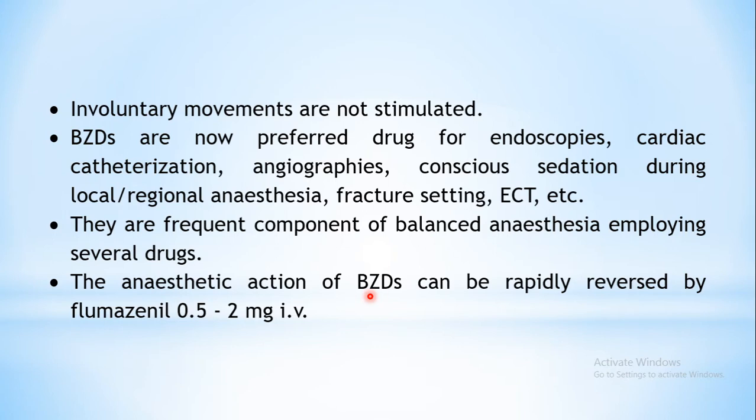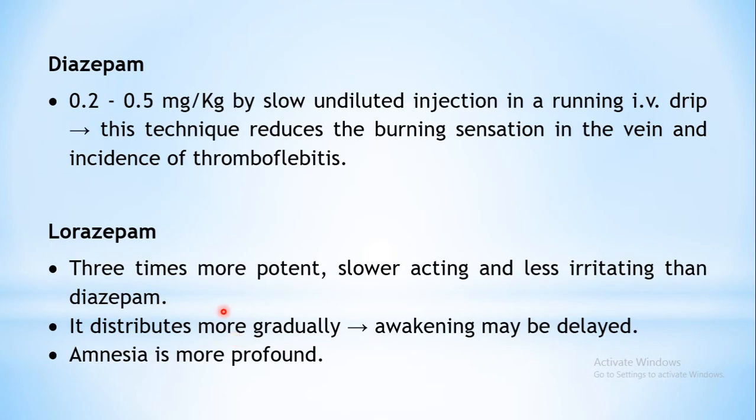So the person may gain consciousness, may not remain sedated, or the motor functions may not remain impaired for hours together after the surgery. Here it is not used as an antidote, but it is used to reverse all its actions in a dose of 0.5 to 2 milligrams by the IV route. So these are a few of the examples.